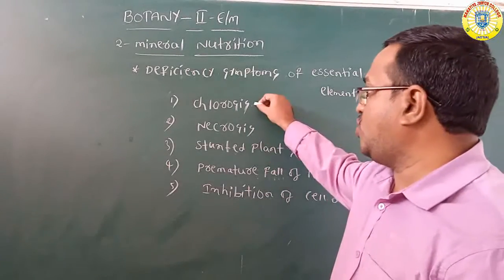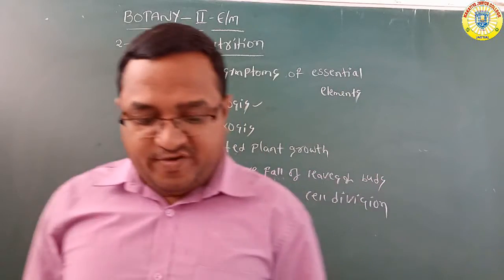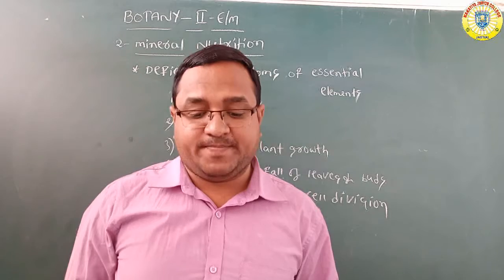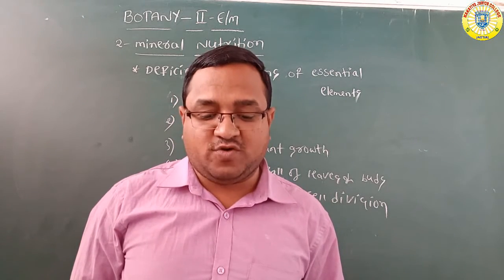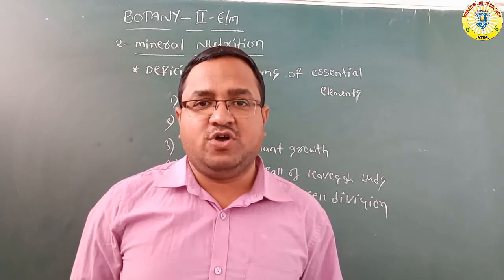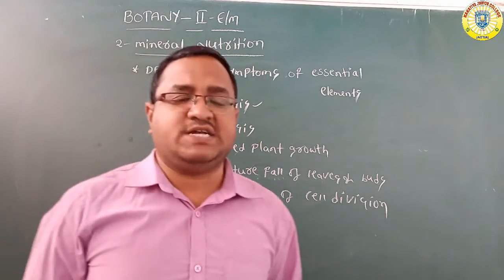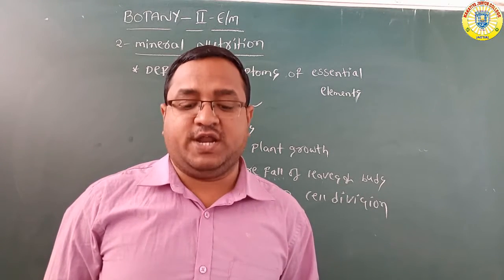For example, what is chlorosis? Chlorosis means the leaves are converted into yellow color because of the loss of chlorophyll. Already you know the chlorophyll pigment gives green color. Because of the absence of chlorophyll, the leaves are converted into yellow color.